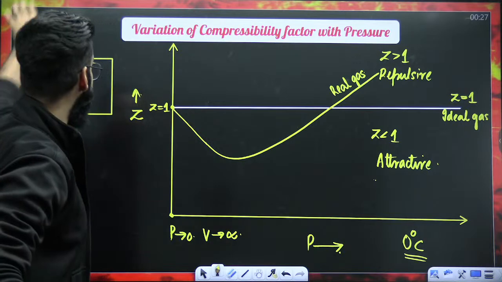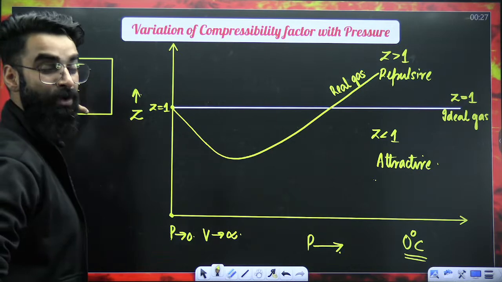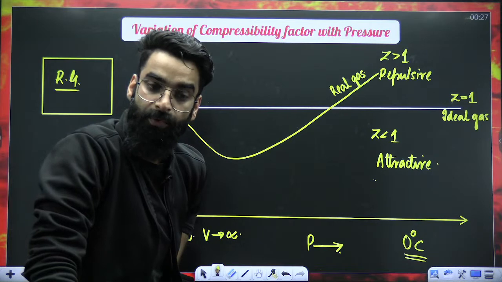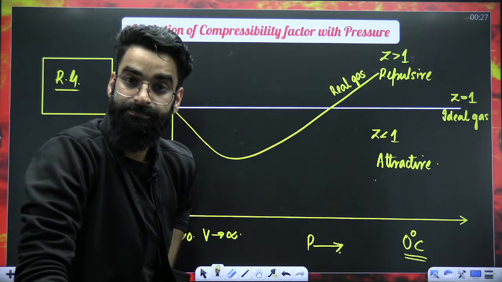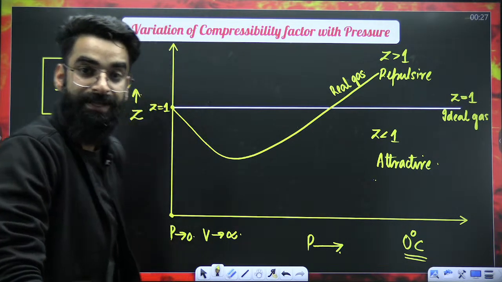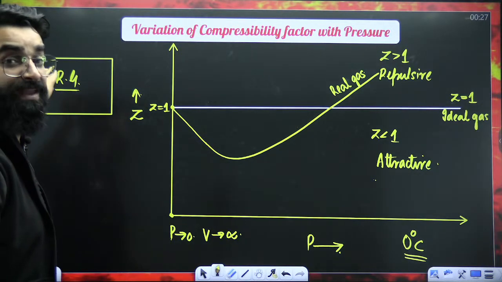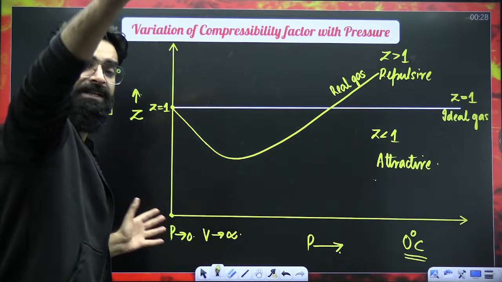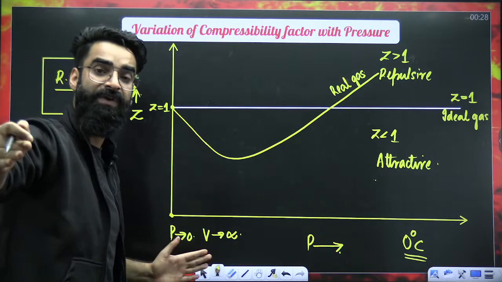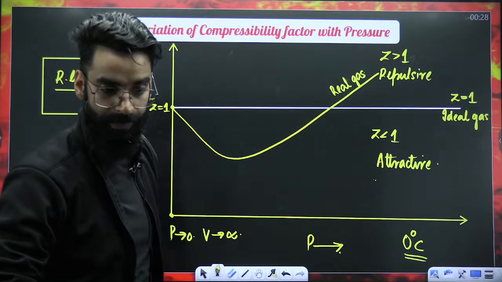And if the volume of the container is infinite, for example, that means the molecules will be at infinite distance apart. And when the molecules are at infinite distance apart, the force of attraction between them will be 0. Right? The real gas, when I kept its pressure very low, its volume became infinite, the distance between molecules became infinite, force of attraction became 0, and the gas started to behave like an ideal one.